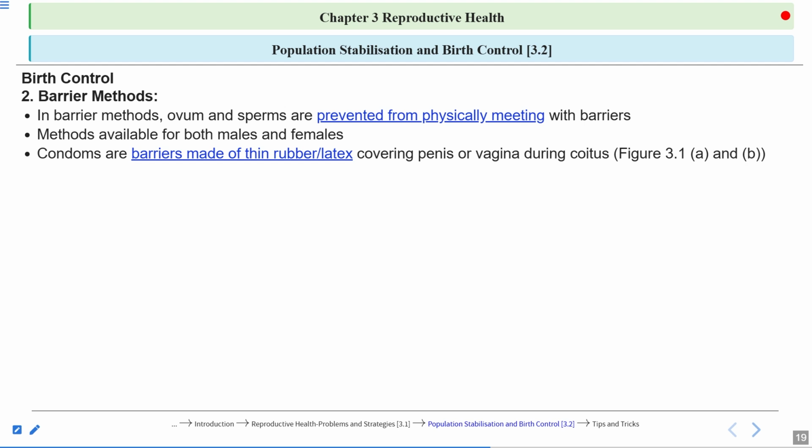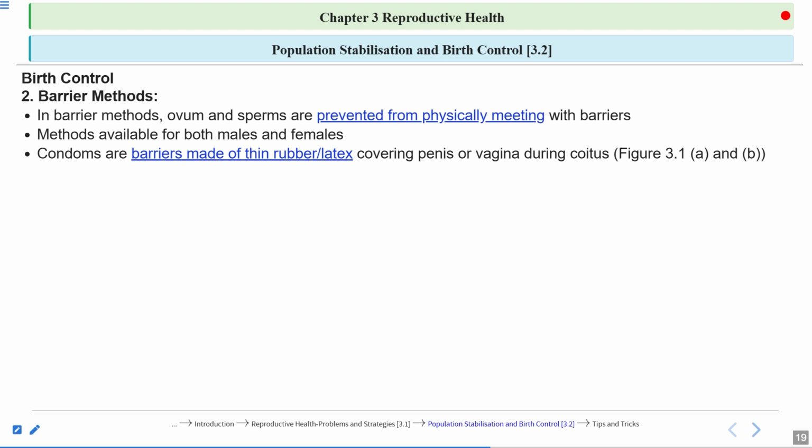Condoms are known as barriers, and they are made up of thin rubber or latex. A male condom covers the penis, and the female condom covers the cervix and the vagina during intercourse, or coitus. So condoms prevent insemination also, because they are covering the penis, the vagina and the cervix. So there will be no transfer of the sperms, no transfer of the semen into the female genital tract.